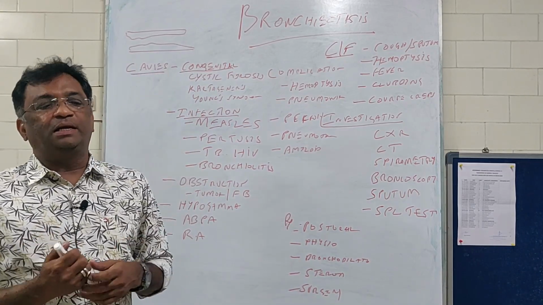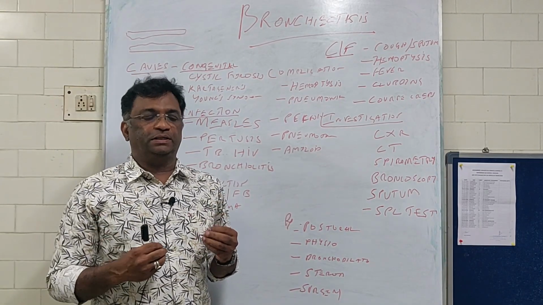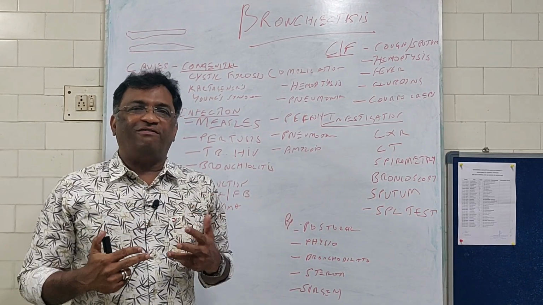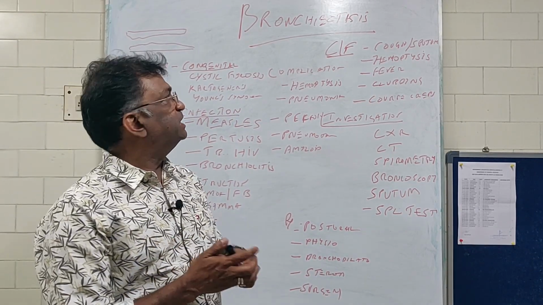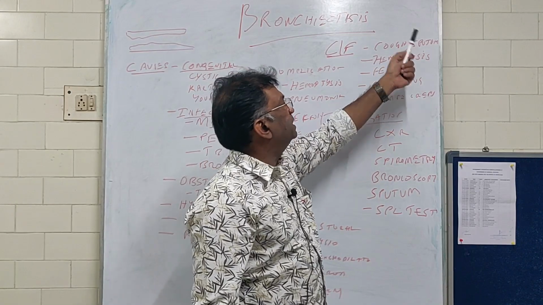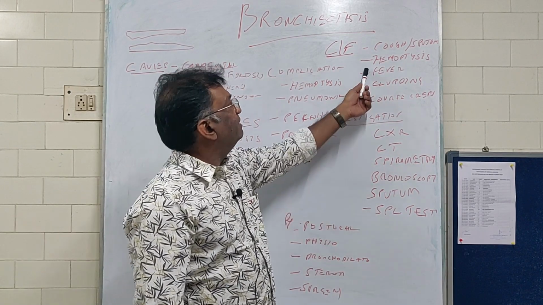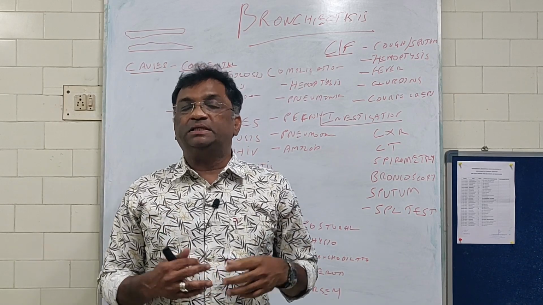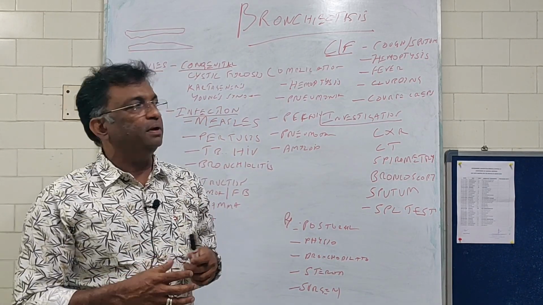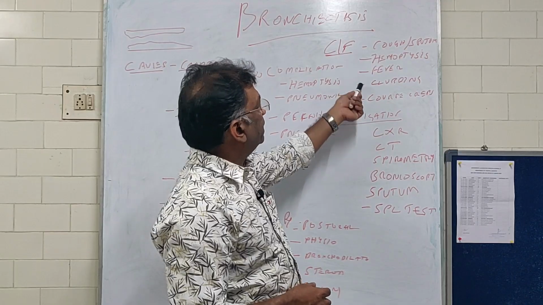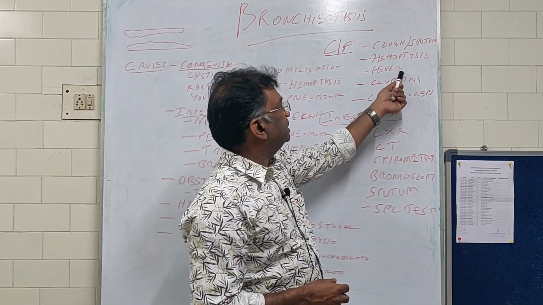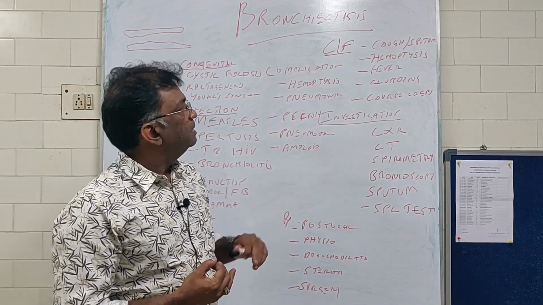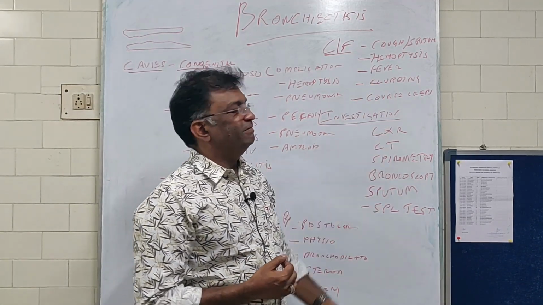Now, how do they present clinically in bronchiectasis? Normally, the patient will have cough with copious foul-smelling sputum. They can have intermittent hemoptysis. Remember, this hemoptysis can sometimes be life-threatening. Okay, and if the patient has superadded infection, the patient can present with fever. So cough with copious sputum, intermittent hemoptysis, and fever.